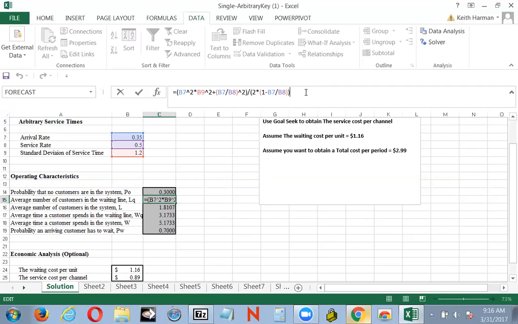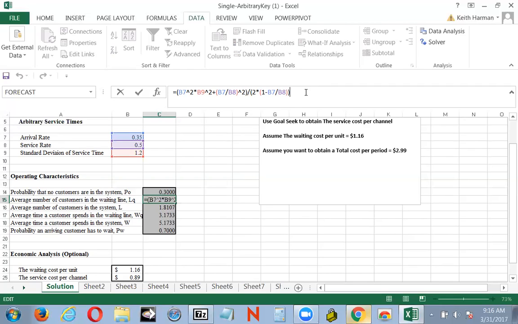And then that's plus that arrival rate divided by the service time over 2 times 1 minus that probability. So you can see how those numbers all plug themselves in.